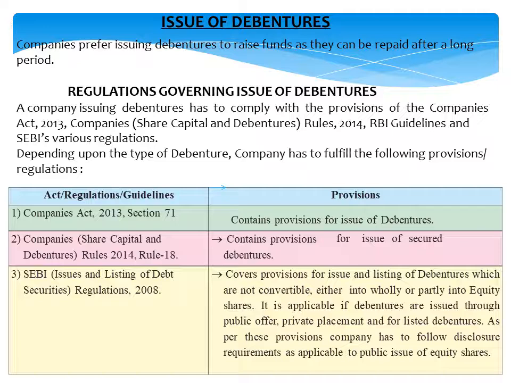Then for the issue and the listing of debentures which are not convertible into equity shares either wholly or partly, the company has to follow the provisions laid down by the SEBI regulations 2008, and it is applicable if the debentures are issued through public offer, private placement and for listed debentures. So for that only the SEBI regulation 2008 has to be followed by the company.